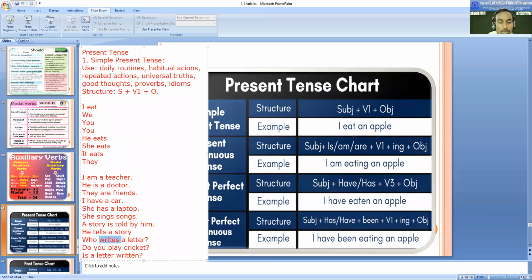Now tell me, do you play cricket? What is this? Simple present tense. This is also in simple present tense. And the last one, is a letter written? Simple present. Yes, this is also simple present. That's interrogative of passive. Yes, interrogative passive. Yes, you're right. So therefore, this is also in simple present tense.